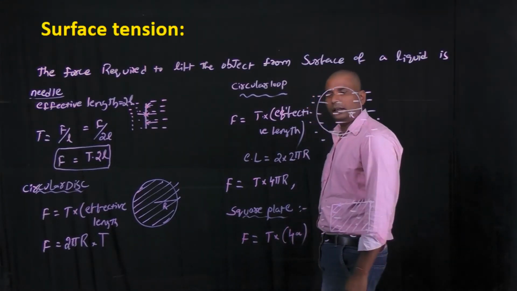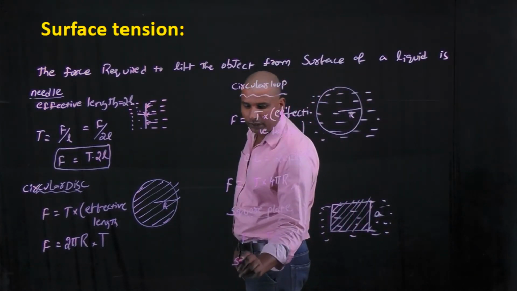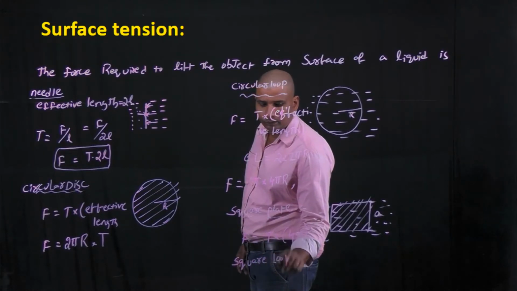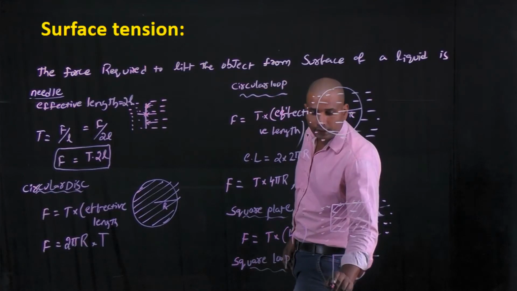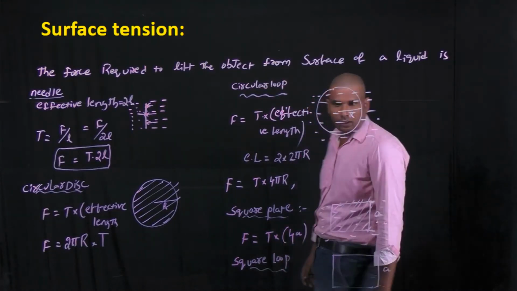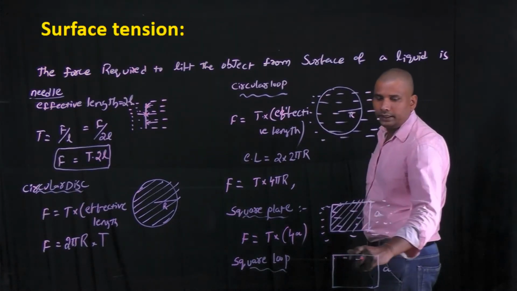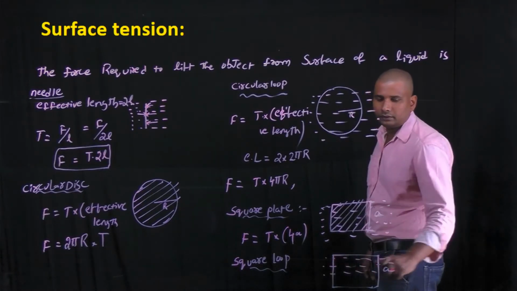Okay. And in case of square loop, similarly, let us consider this is a square loop of side length small a, initially at the free surface of a liquid.